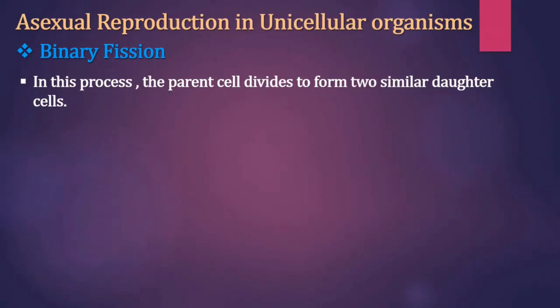Binary fission is asexual reproduction by a separation of a body into two new bodies. In the process of binary fission, an organism duplicates its genetic material or DNA and then divides into two parts, with each new organism receiving one copy of DNA.